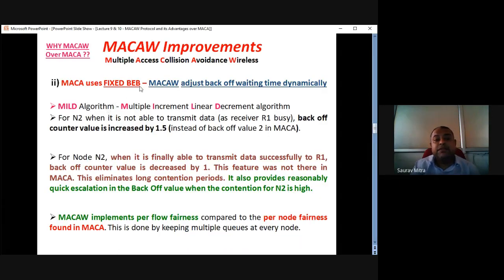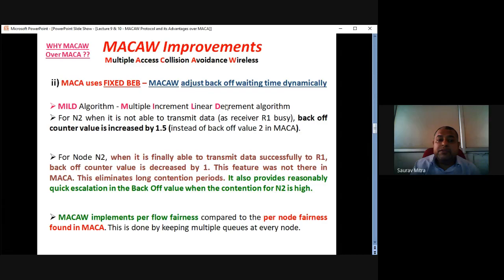So MECA uses a fixed BEB. What is the fixed BEB? 2 times. The waiting time will be doubled every time N2 is rejected. But MECA-W adjusts the back off waiting time dynamically. Dynamically means it will not be 2 times every time. It will not be more than 2 times. It will be less than 2. And the way MECA-W adjusts the back off waiting time is given by MILD. What is the full form? Multiplicative increase linear decrease algorithm.